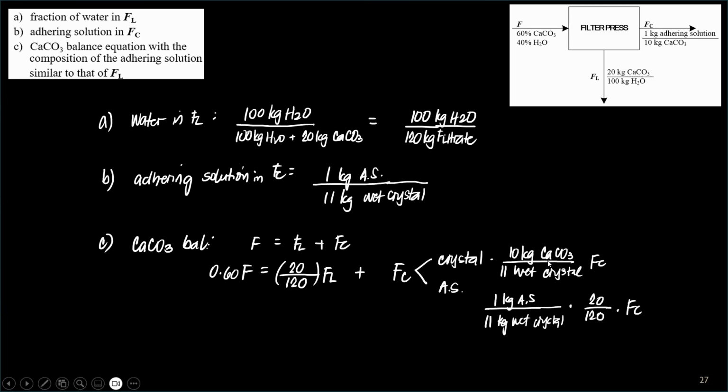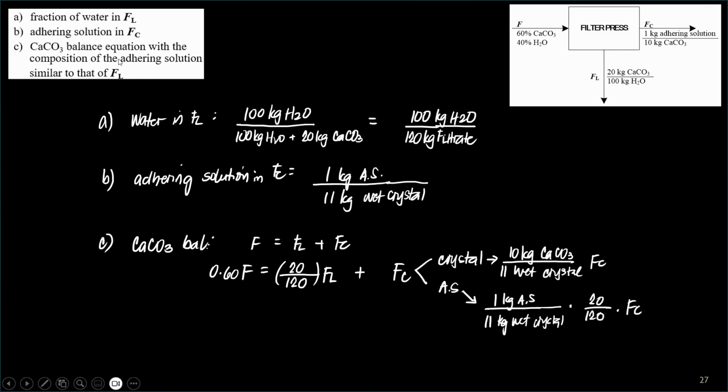Kasi yung, ito, you understand, to, yung Fc na to is the crystal at yung filtrate. So sa crystal mo, yung Fc mo, you divide it into crystal and the adhering solution kasi wet siya eh. The wet crystal only accounts for every 11 kilograms. And then what's the composition of that adhering solution?